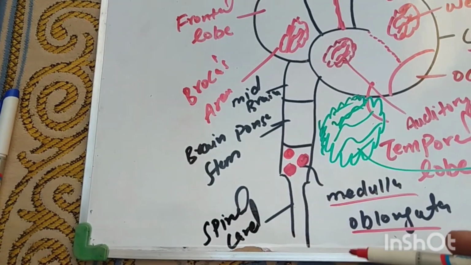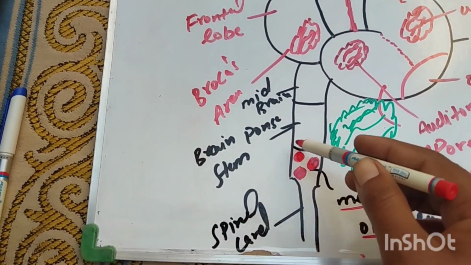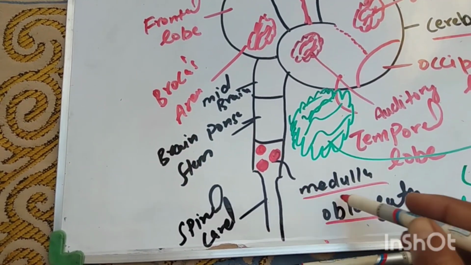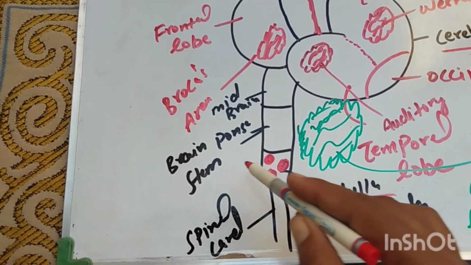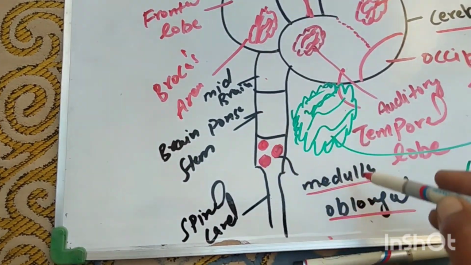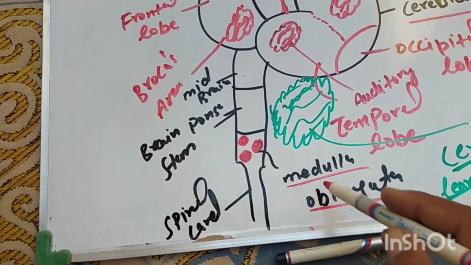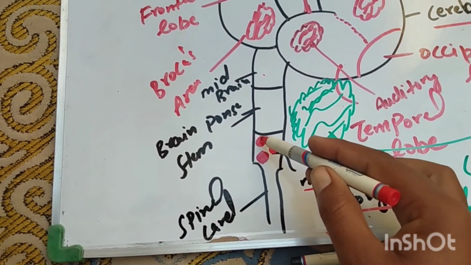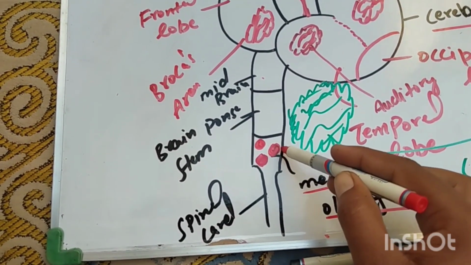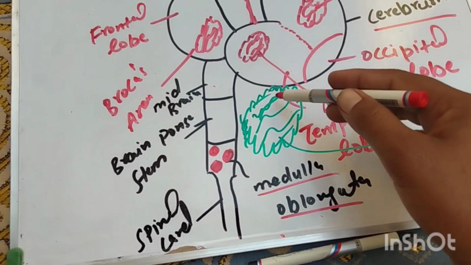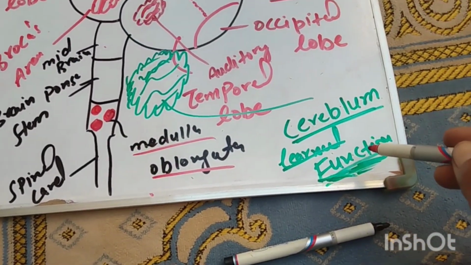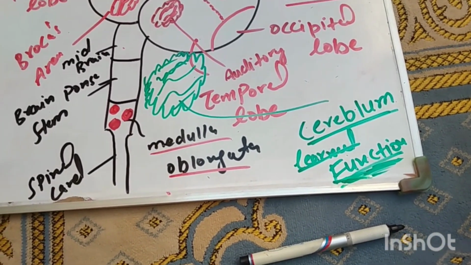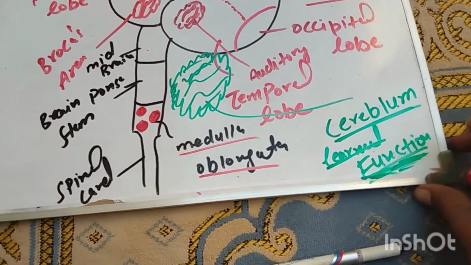And this is the midbrain. This is the brainstem. The brainstem is divided into three parts: midbrain, pons, and medulla oblongata. The medulla oblongata controls our involuntary functions in our body, like our heartbeat, our blood pressure, and our respiration. And the cerebellum controls our automatic learned function, like driving a car, driving a motorcycle, and our writing.